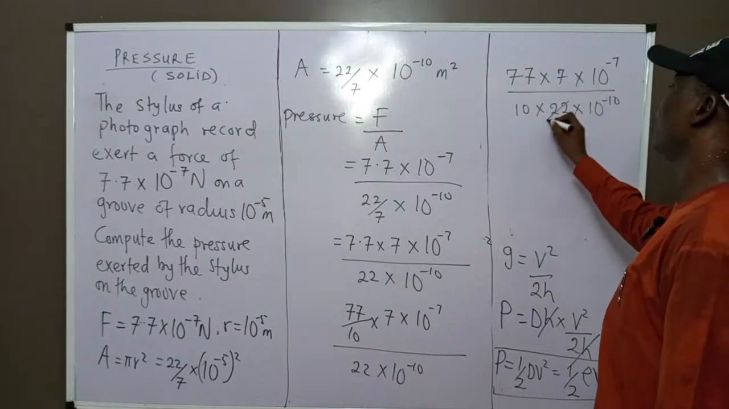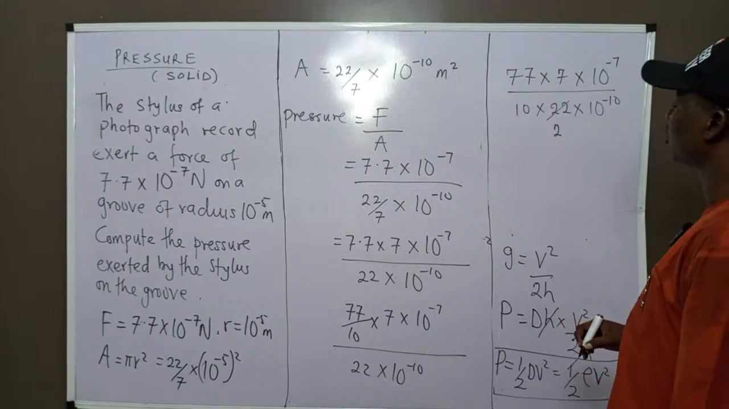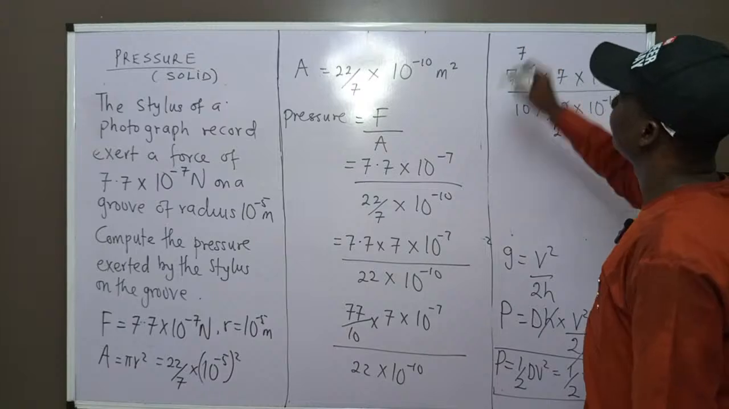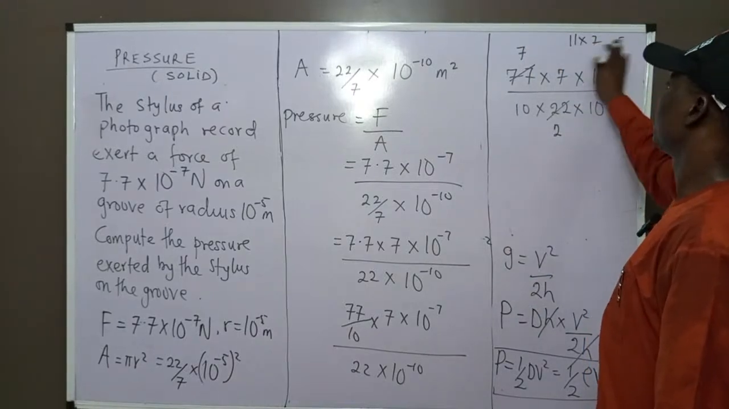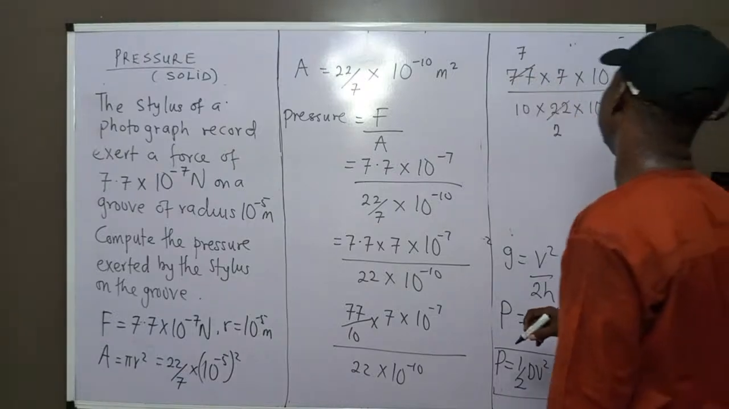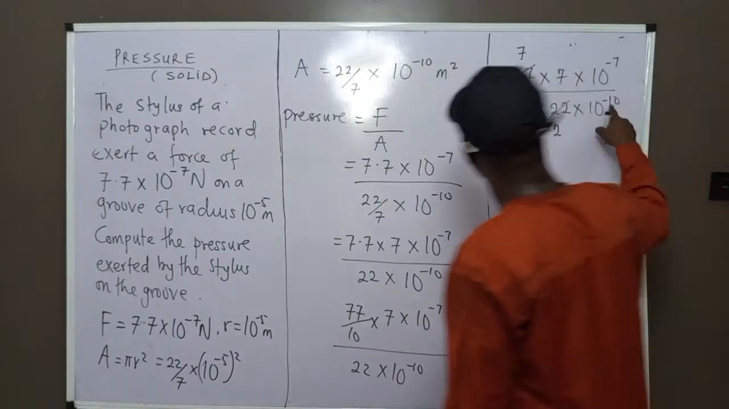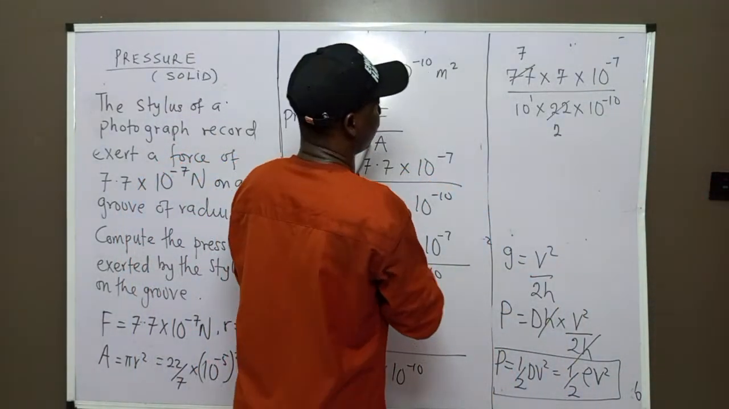The 11 here, we are going to have 2, because 11 times 2 is 22. The 11 here, we are going to have 7, because 11 times 7 is 77. So that one is settled. Then 10 to the power 1 times 10 to the power minus 10 will give us what?